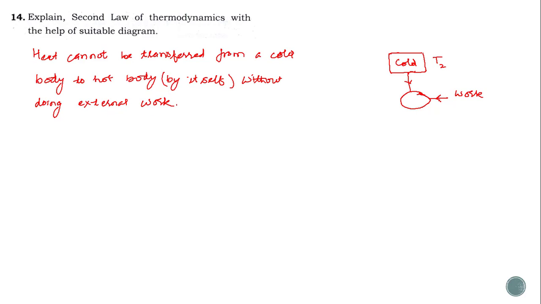Let Q2 be the amount of heat taken from the cold body, and Q1 the amount of heat transferred to the hot body, at temperature say T1. Mathematically, Q1 is equal to work plus Q2, or work is equal to Q1 minus Q2.